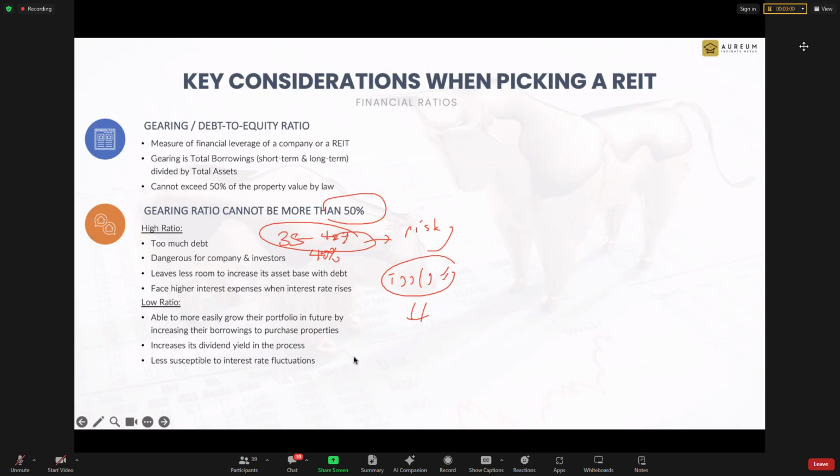The more you buy, the more bonus you'll get. And whether it's good for unit holders is not important, but it's definitely good for you as a manager. And that's where alignment comes in. Okay, so that's on the gearing aspect. I'm looking at a 35 to about 42% range.